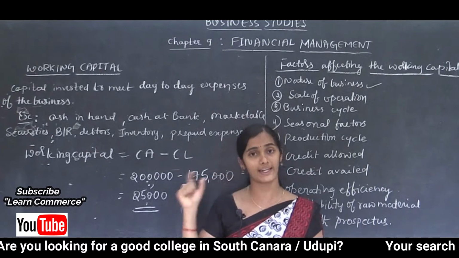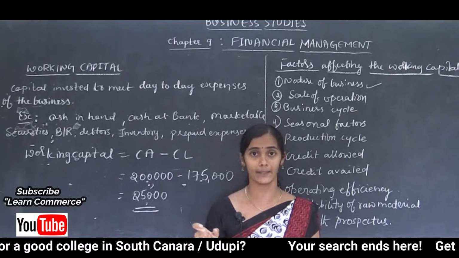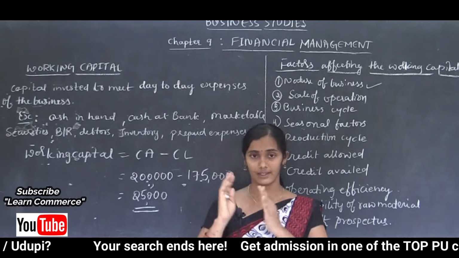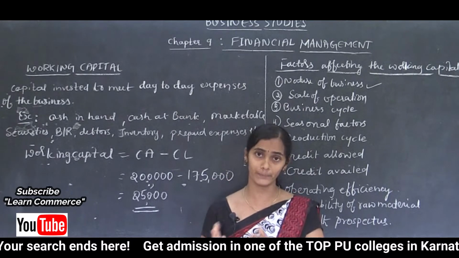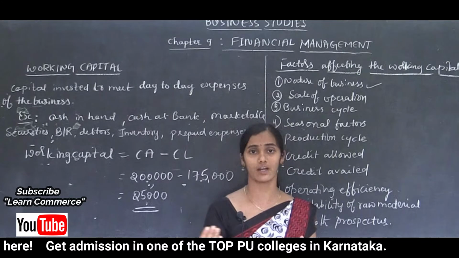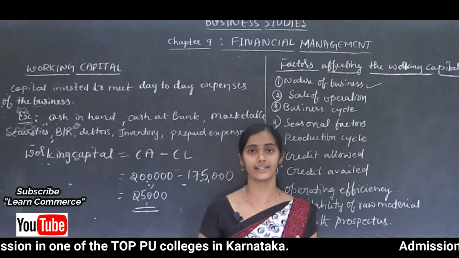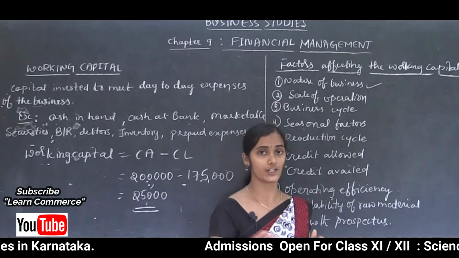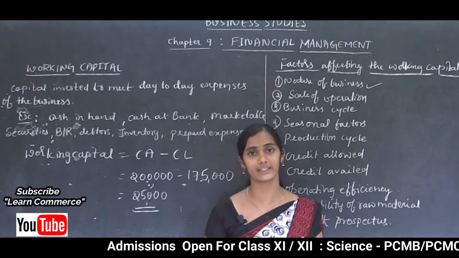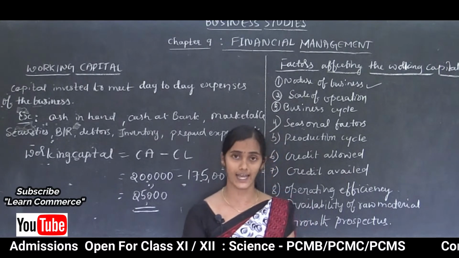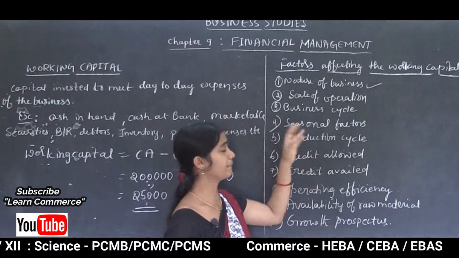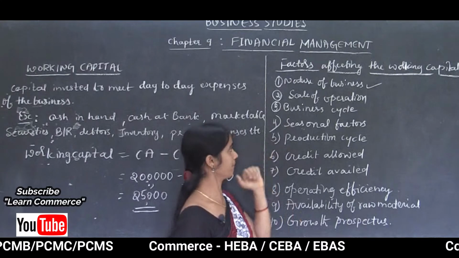When the market is flourishing, the company needs to produce more and meet higher demands frequently. They need to supply larger productions to meet the demands of the customers. At that time they require a higher amount of working capital compared to the depression period.